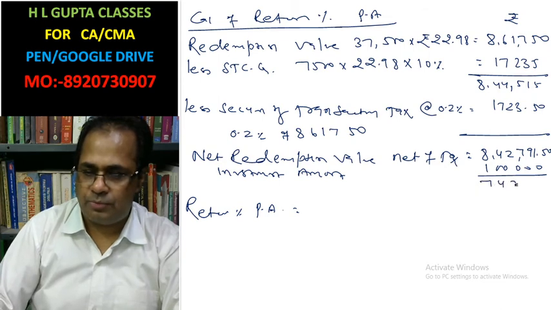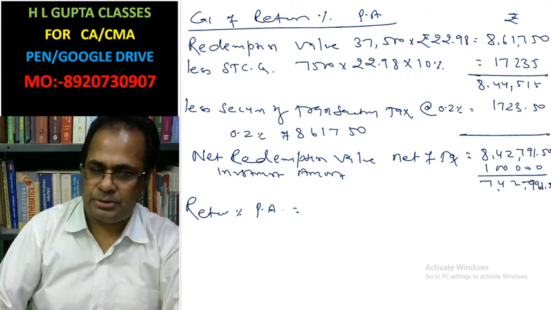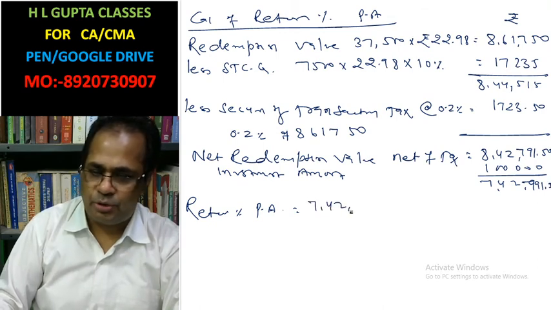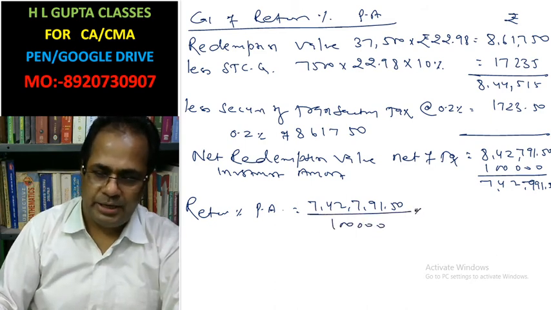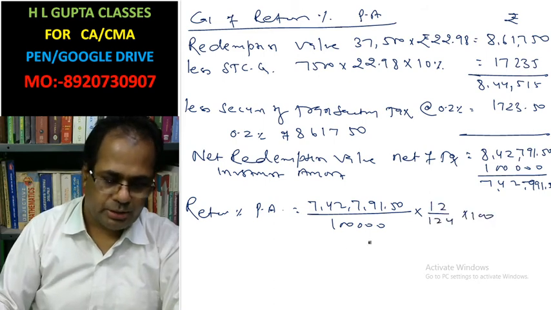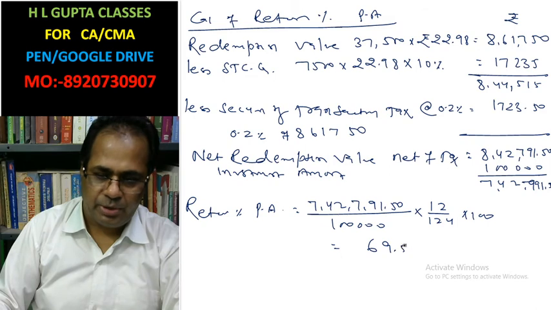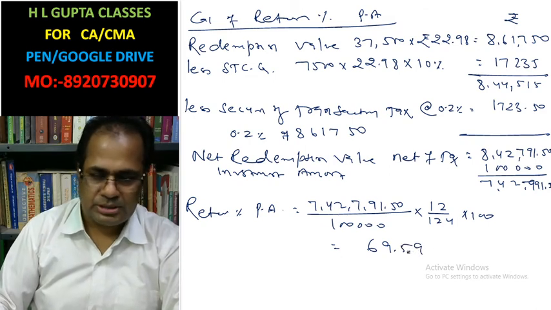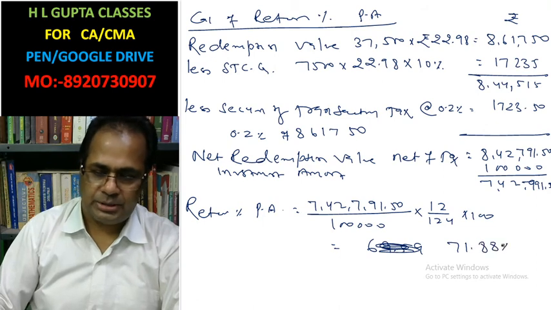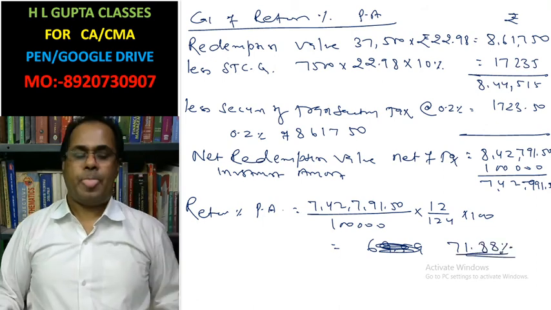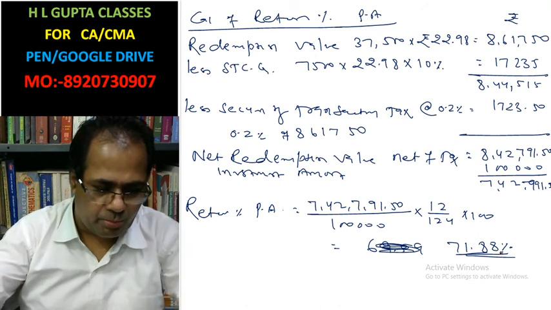Net return is 7,42,791.50. 7,42,791.50 divided by 1 lakh into 12 divided by 124 into 100, that is 71.88%. Okay. Now at end return for you.